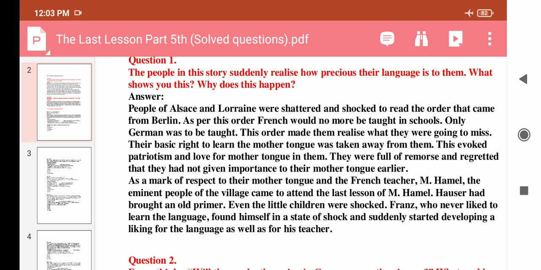Even the little children were shocked. Franz, who never liked to learn the language, found himself in a state of shock and suddenly started developing a liking for the language as well as for his teacher.